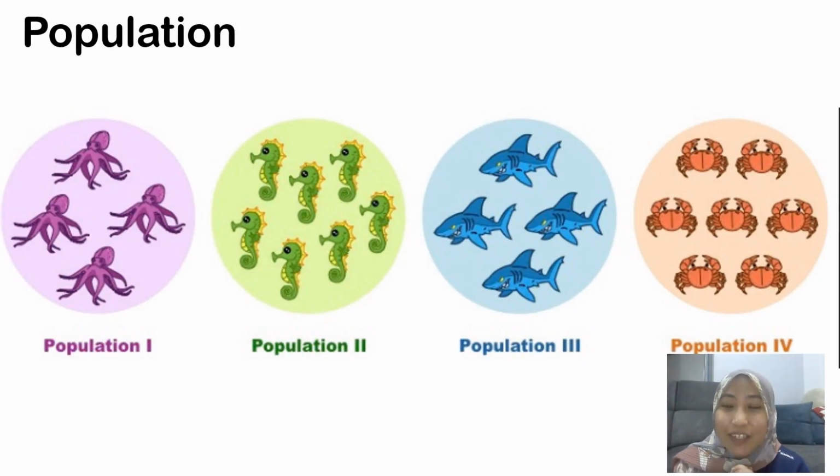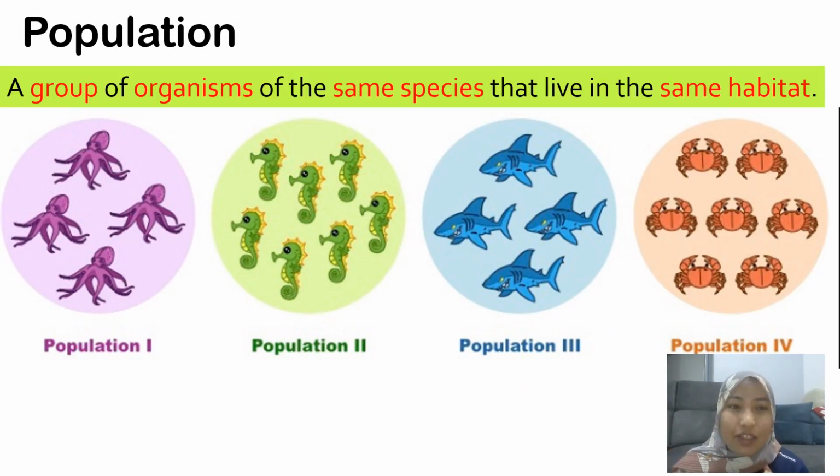The next word that we are going to learn is called population. What is a population? Population means a group of organisms of the same species, very similar to species that we learned just now, that live in the same habitat. So we are focusing on the same species that live in the same area, the same habitat.